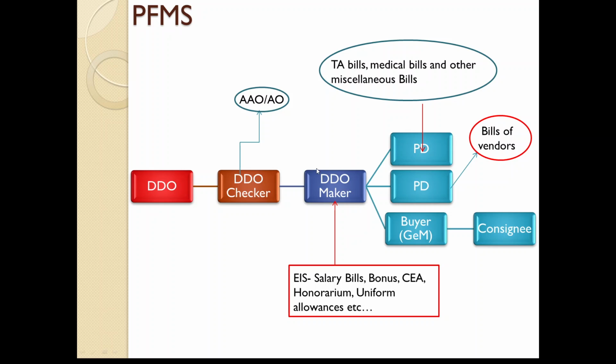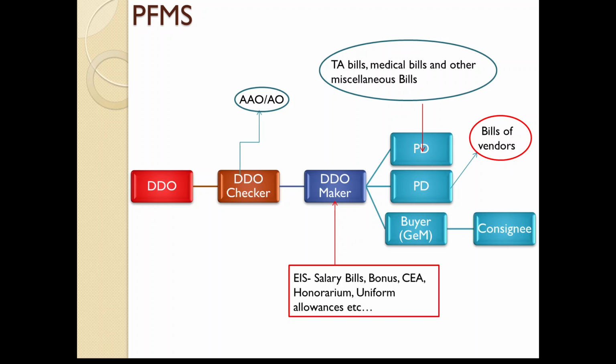And of course, under a DDO maker, there can be multiple PDs. Here I have written intentionally 2 PDs. One PD is meant for processing bills of all the contractors or vendors. So generally this PD will be a JE or SDE, depending on office structure. Another PD will be a person from accounts branch, who basically deals with TA bills, medical bills, and other miscellaneous bills.